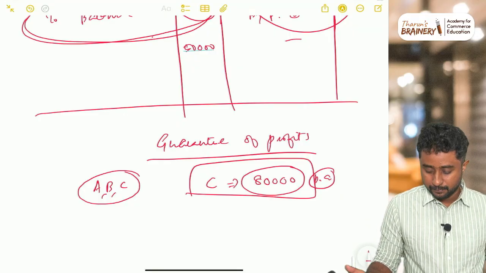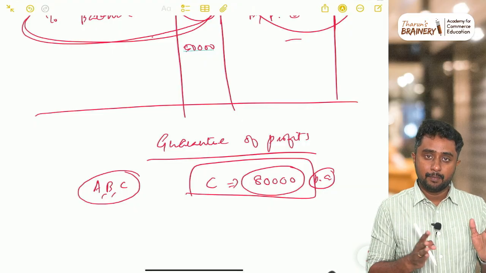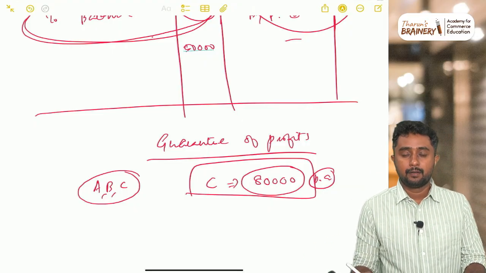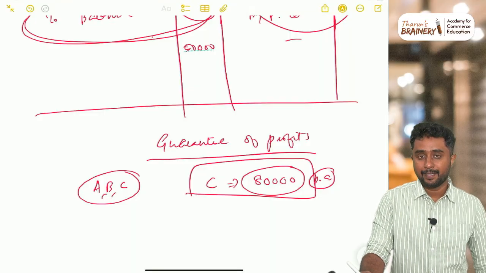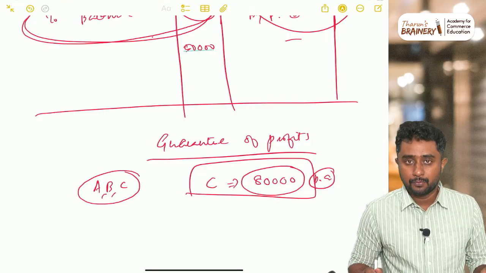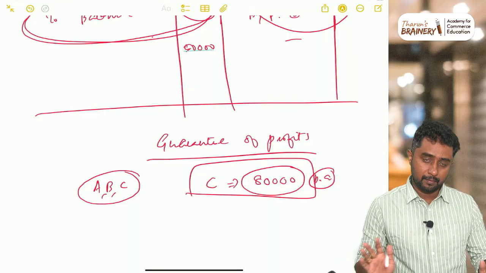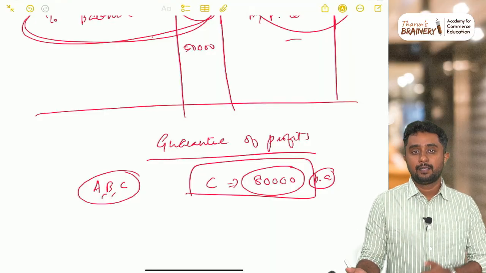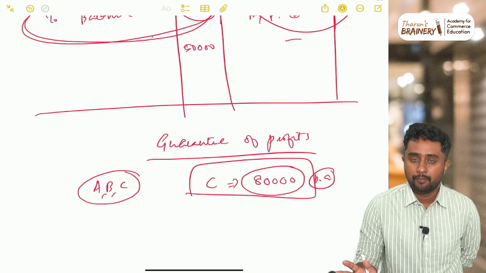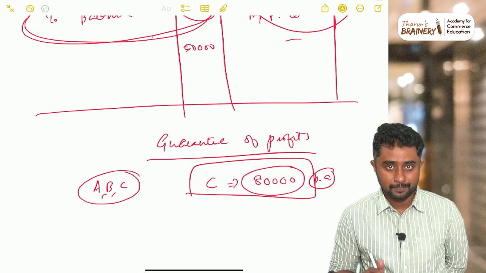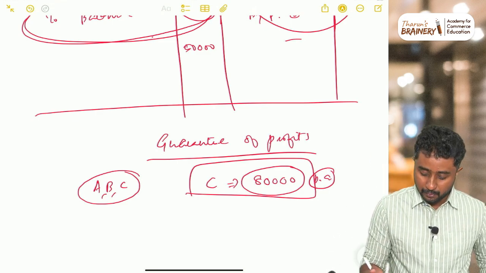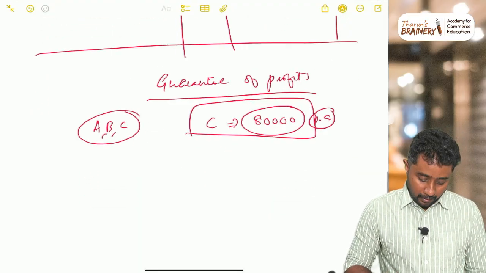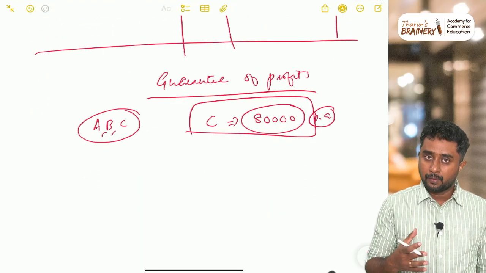This is the question, and they will ask, question will be like this: A, B, C were partners. C was given a promise that his share of profit will not go below 80,000, and unfortunately that year the profit was like this. Divide the profit and see whether C is getting the promised profit. If it is not, pass the necessary journal entries. This is how questions used to be, right? I'm just saying the summary of the question, not the exact question. So this is how usually questions used to come.